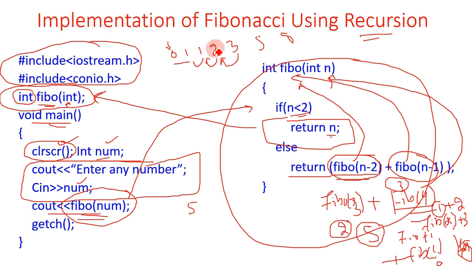0 1 2 3 4 5. It means that the fifth Fibonacci number is equal to 5. If we enter the number 6, this will return the value 8. Okay, so the sixth Fibonacci number is 8. This is the actual implementation of the Fibonacci number by using recursion.